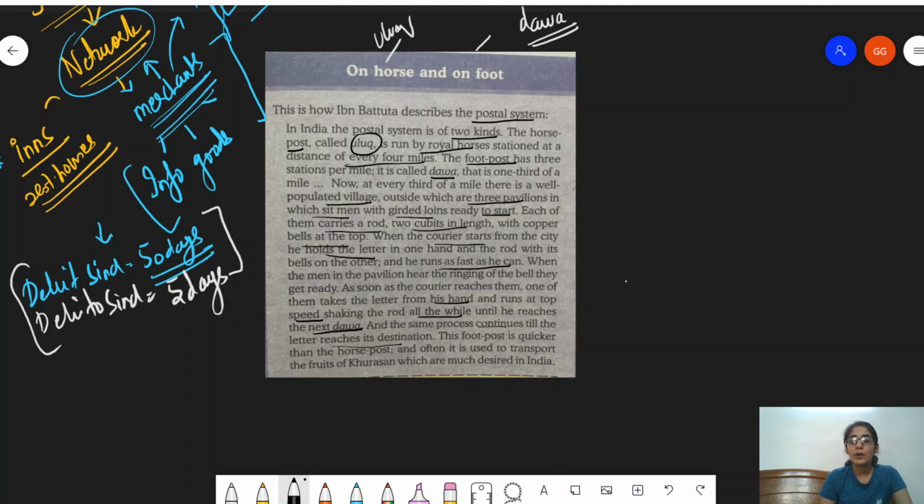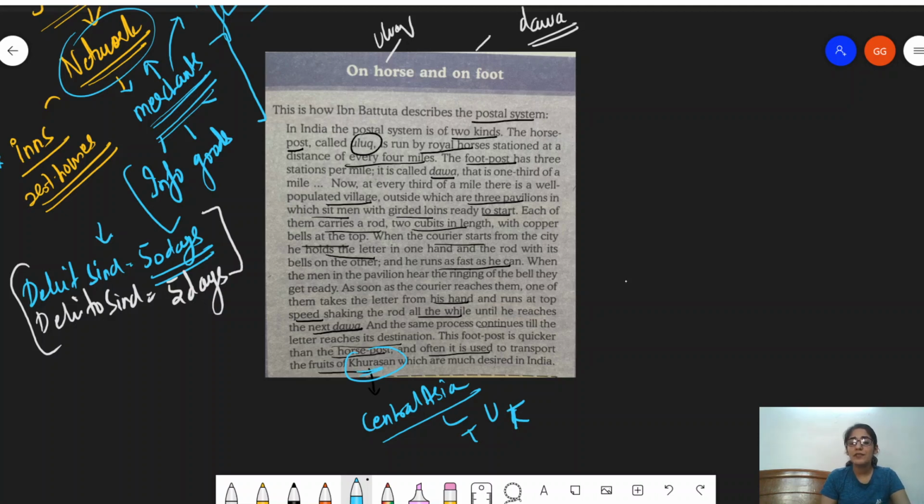This foot post is quicker than the horse post, and often it is used to transport the fruits from Khorasan, which is much desired in India. Now, what is this place, Khorasan? Khorasan is basically today what you understand as Central Asia. So Khorasan is a region. We're talking about Uzbekistan, Kazakhstan, Turkmenistan, Tajikistan, all of these places, right?